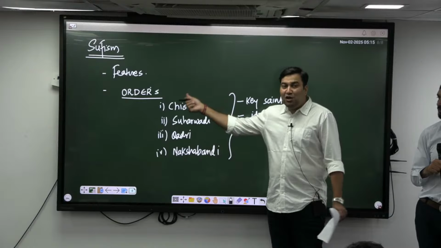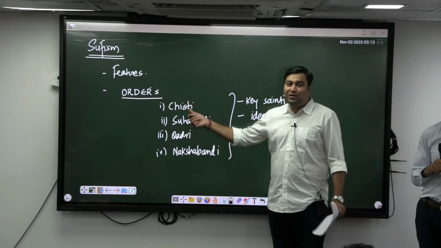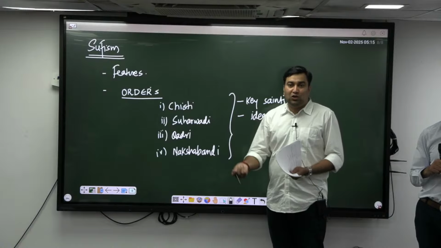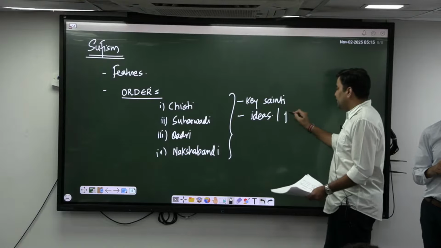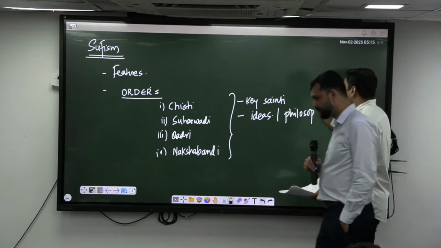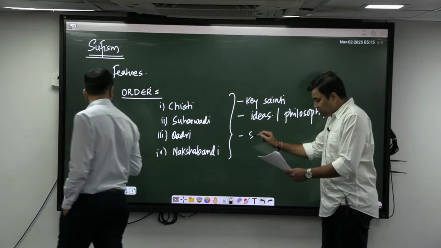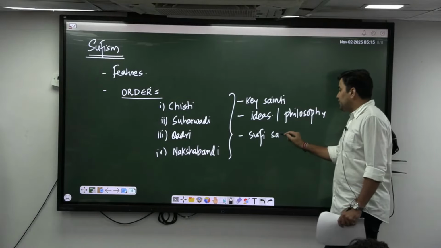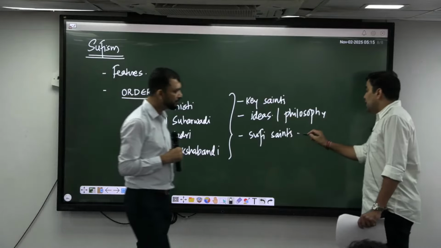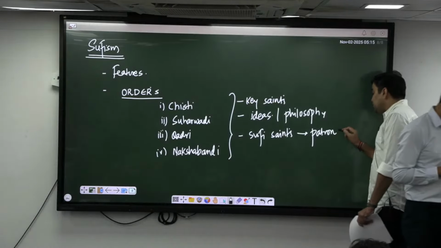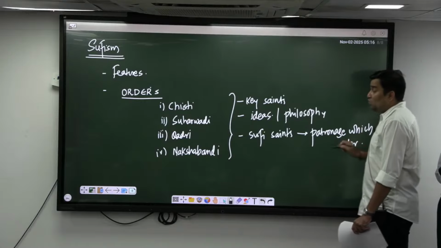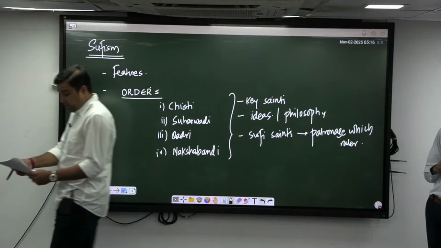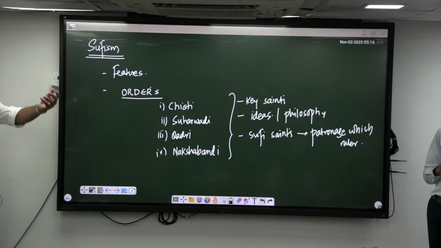But this was completely opposite to Suharwadi. Correct? Getting the point? So what were their ideas about God, how to connect with God? ये सब कुछ आपको पता होना चाहिए. Ideas, or I can say their features or their philosophy. I am writing their philosophy. उनका philosophy. And the most important is basically that these respective Sufi saints under each and every order enjoyed the patronage of which ruler? Patronage under which ruler? तो आपको ruler भी पता होना चाहिए. Which was the Mughal ruler associated? For example, Akbar was associated with Salim Chishti, right? Similarly, Dara Shikoh under Mian Mir. All these things you should be understanding.